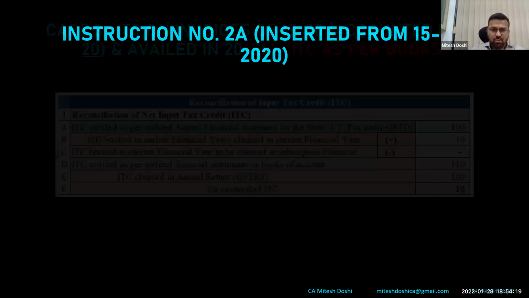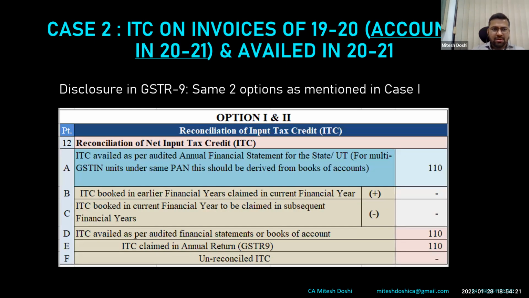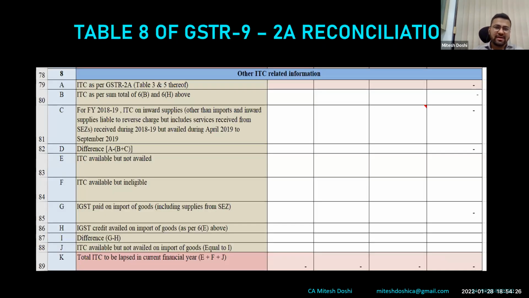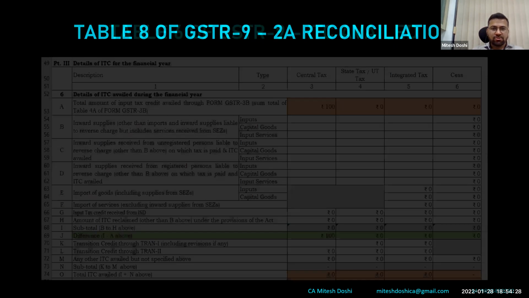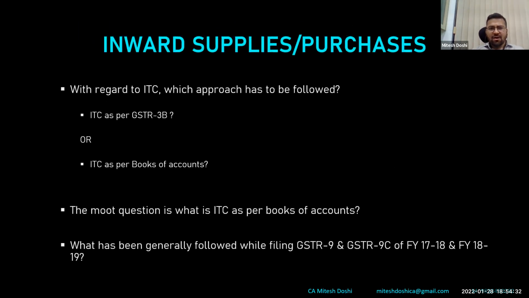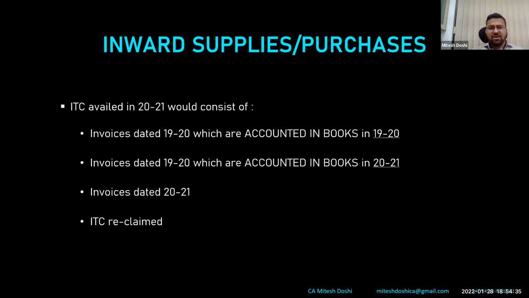So this is what I would now take you through: case studies, as in what I have been following, what I still feel is right, and why it is right. I would be highlighting those things also. So ideally, what inward supplies purchases would be covered in financial year 2021?